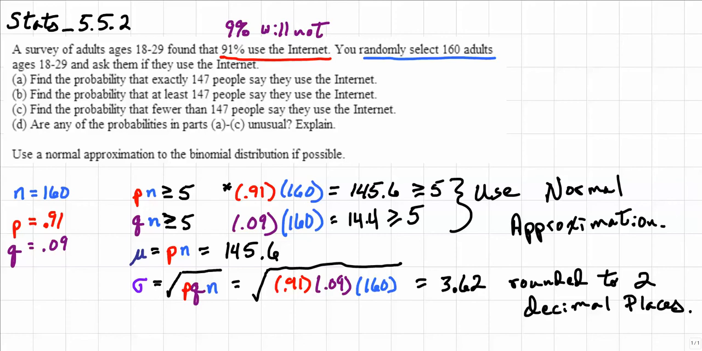Now what we would do is convert 147, because that's the value that we're looking at right here. We want to look at 147, and we're going to talk about exactly, at least, and fewer. So we're going to have equals 147 that use the internet.